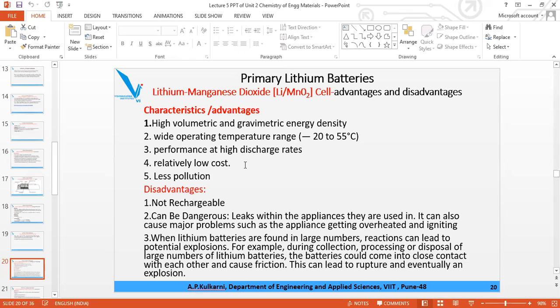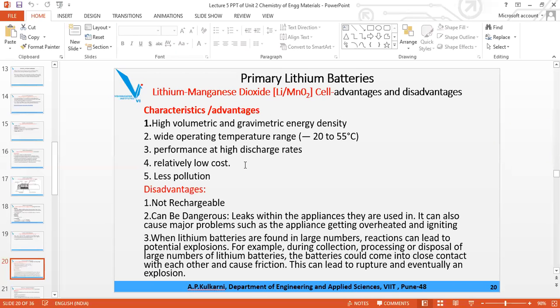So these are the characteristic properties of the lithium batteries which are used as modern batteries because of high power density, high energy density, wide temperature range in which they can be used, and also low cost, long shelf life, etc.